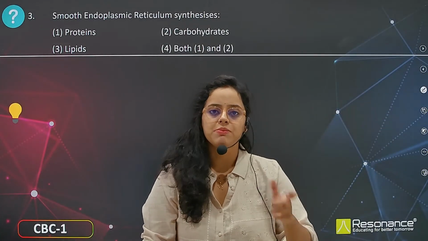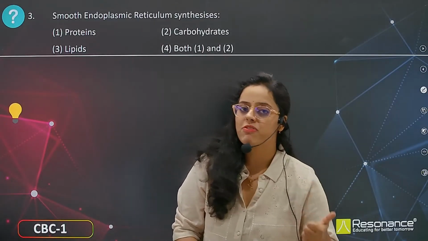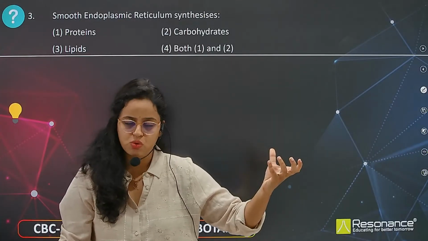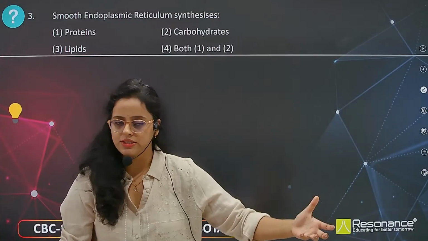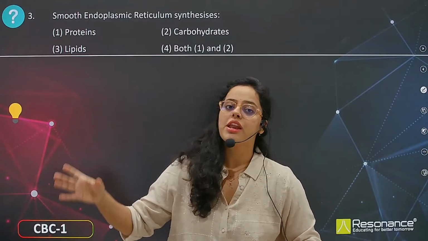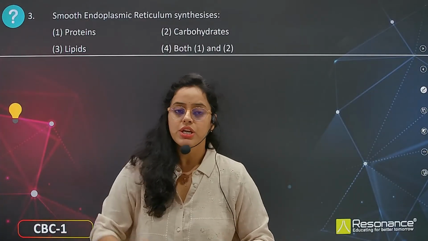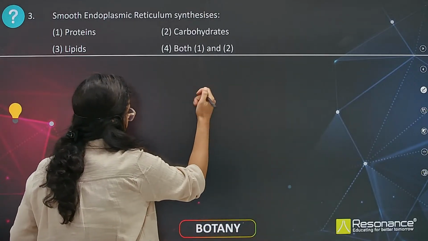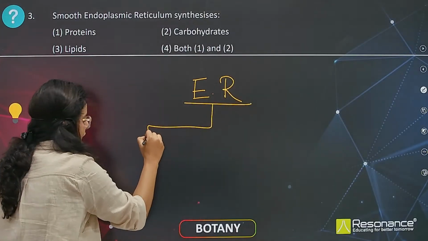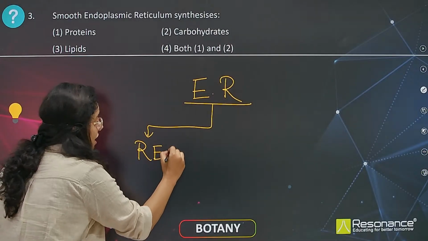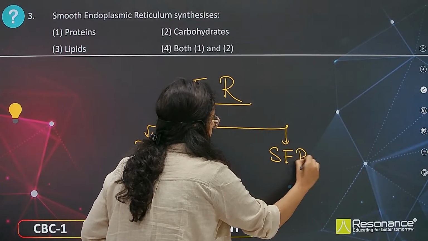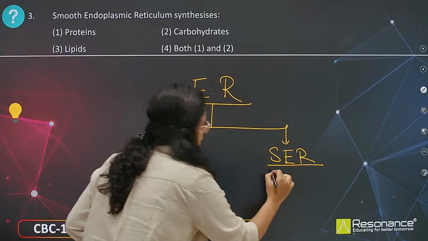Smooth endoplasmic reticulum synthesizes, the question asks about the main function of rough and smooth endoplasmic reticulum. Let us see, the rough endoplasmic reticulum has ribosomes on it, so they are helpful in protein synthesis. Whereas smooth endoplasmic reticulum doesn't have ribosomes and they are involved in lipid formation. Okay, so these are the two types of endoplasmic reticulum. Endoplasmic reticulum, abbreviation ER, is classified as RER, which means rough endoplasmic reticulum, and smooth endoplasmic reticulum.